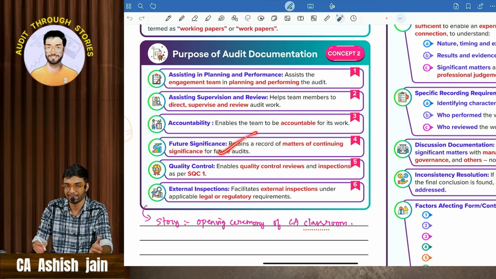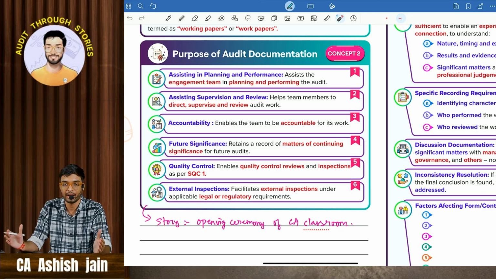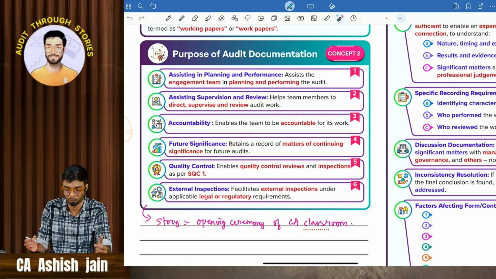And future significance: we are building an environment to give a good space, and we have a vision to create quality education for CA students. This is our future goal. Then quality control: after the classroom was completed, we did a quality inspection by turning on all the lights, fans, ACs, to check whether everything is working properly or not.